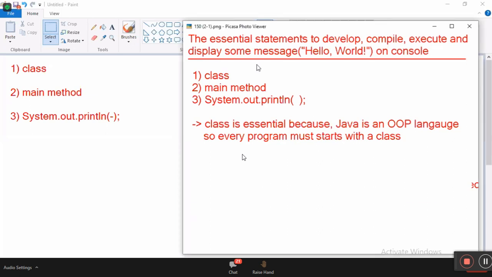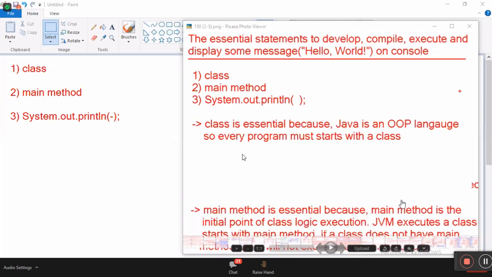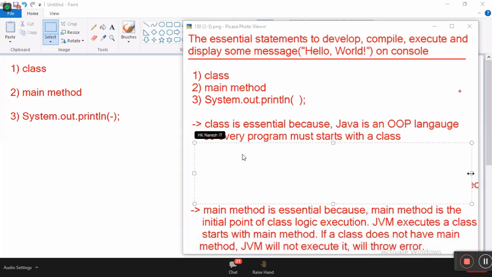Next point. The main method is essential because it is the initial point of class logic execution. JVM executes a class only if it starts with the main method. If a class doesn't have a main method, JVM will not execute it and will throw an error.